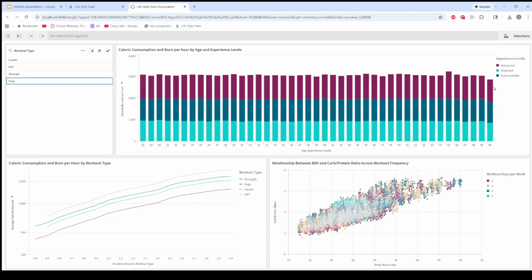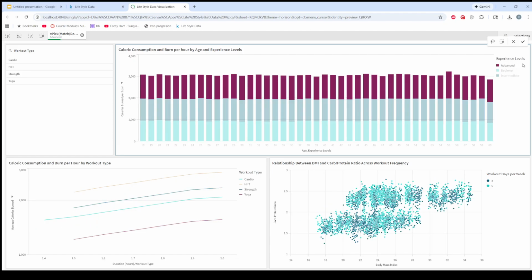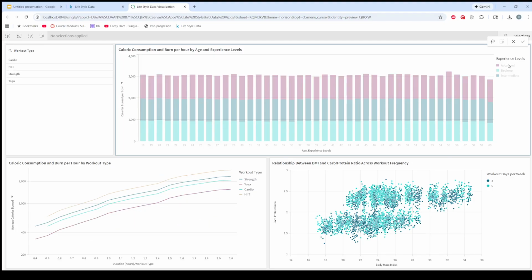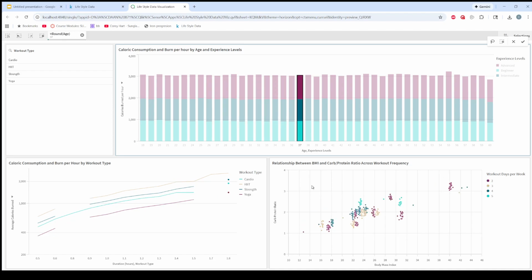For instance, if we were to select advanced on the bar chart, you see that the line chart and the scatter plot are also affected. Or if you were to select an age, you can see all of the data here is only for people that are age 37.